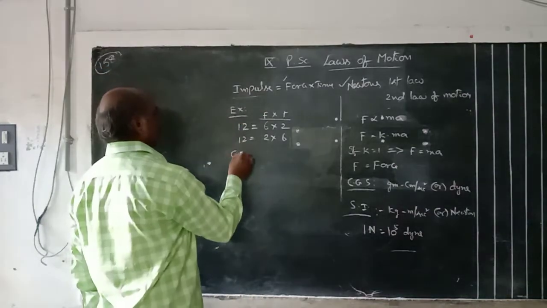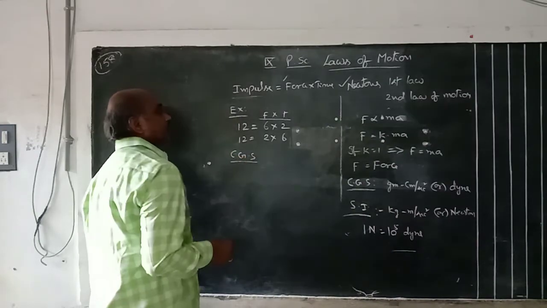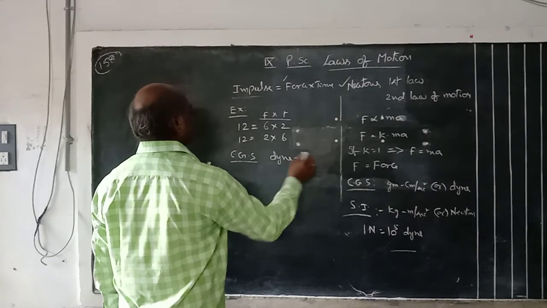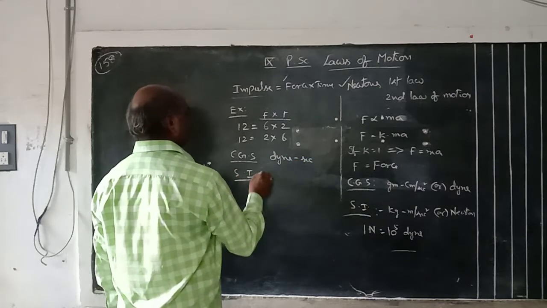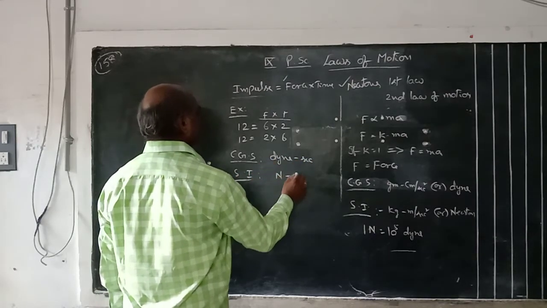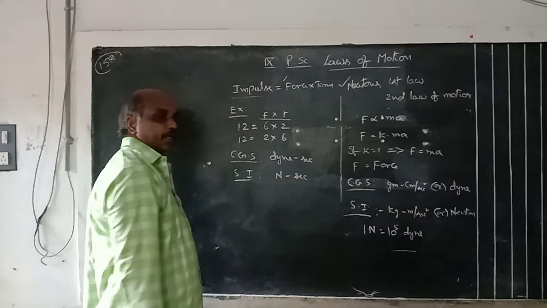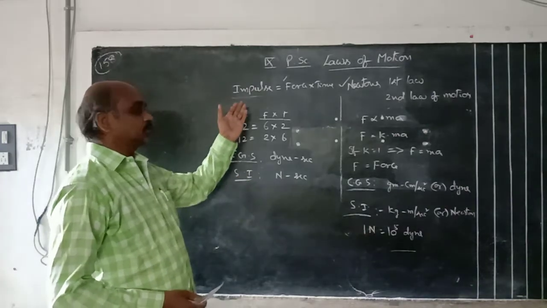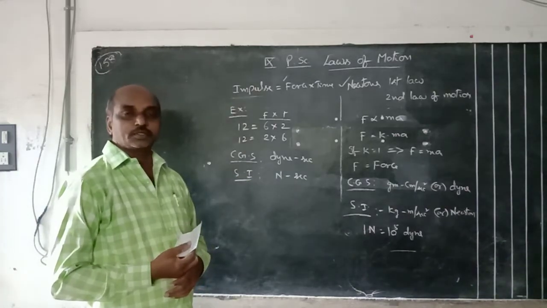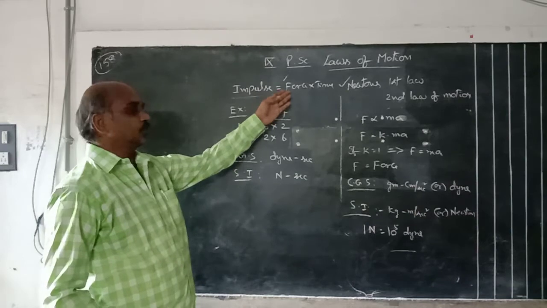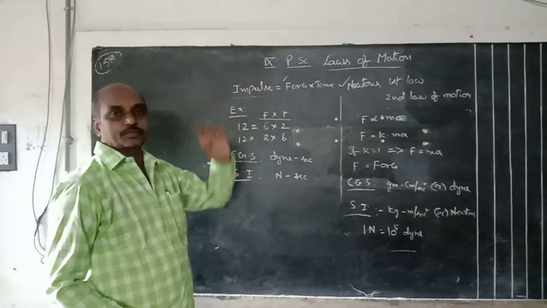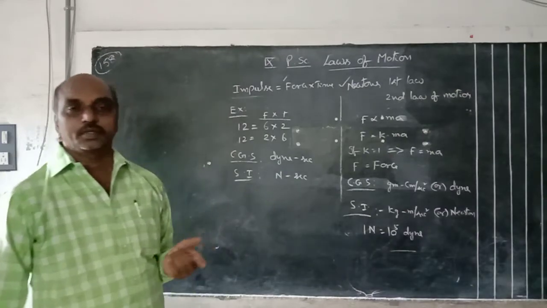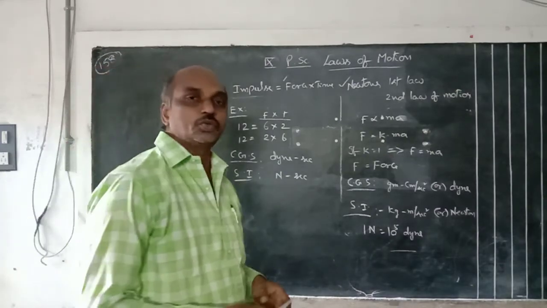Next, what are the CGS units? Here force means dyne second. Here SI units means Newton second. Newton you can simply write as N, Newton second. In the bits or one mark questions, define impulse. Define impulse means the product of force and time is called impulse. What are the CGS units? Dyne second. MKS or SI units means Newton second.